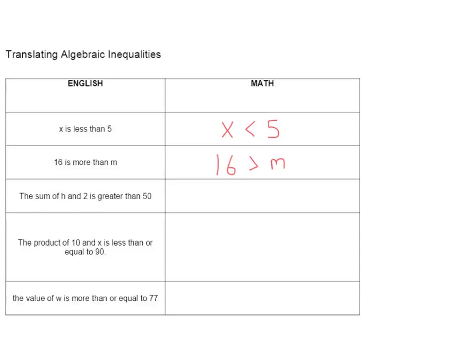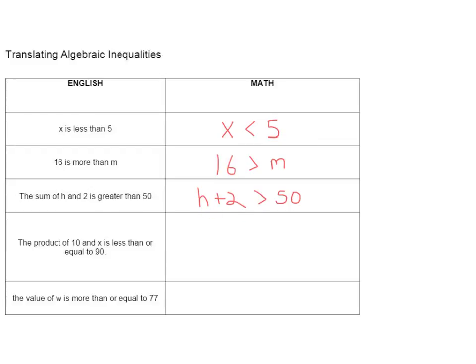All right, the next one. The sum of h and 2. All right, let's just translate that one right now. The sum of h and 2, and then is greater than 50. So there's our greater than sign, the open end pointing to the larger side.